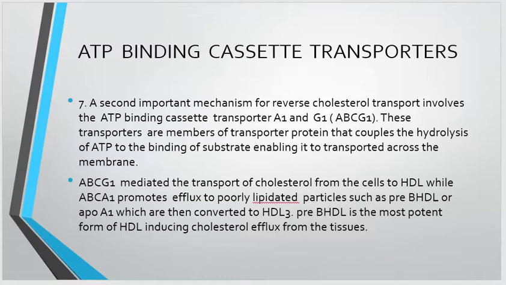So whenever the cholesterol is transported, hydrolysis of ATP takes place in these transporter proteins.